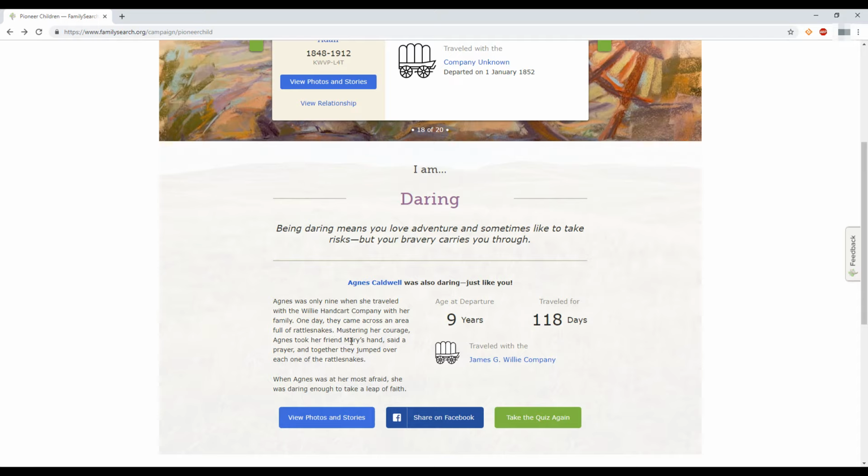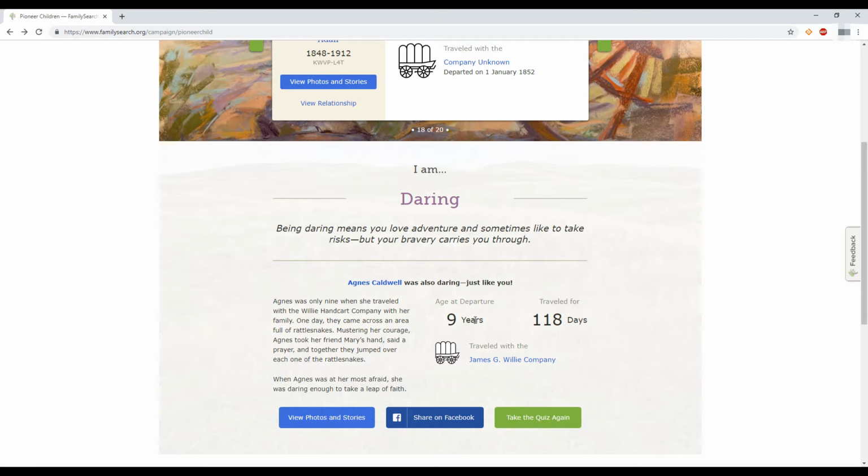She took her friend Mary's hands and they prayed together and jumped over each one of the rattlesnakes. That is scary. Good job, girls. And then when Agnes was the most afraid, she was daring enough to take a leap of faith. Literally, she jumped over rattlesnakes and prayed, so she literally took leaps of faith. That's a cute little story about Agnes.